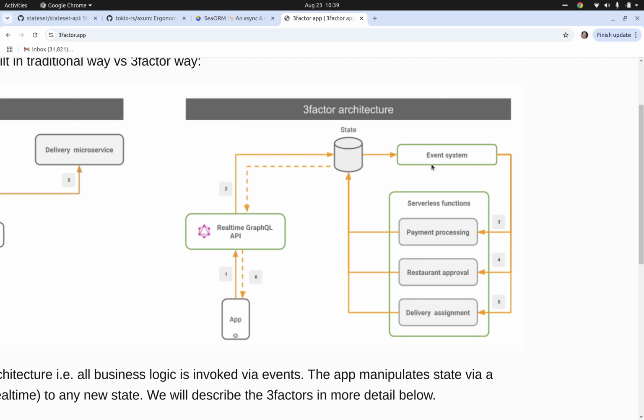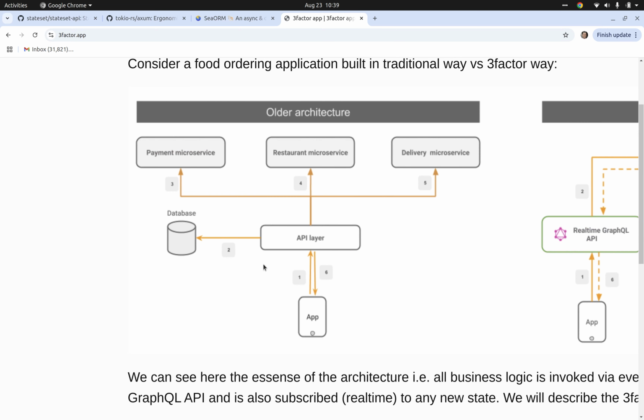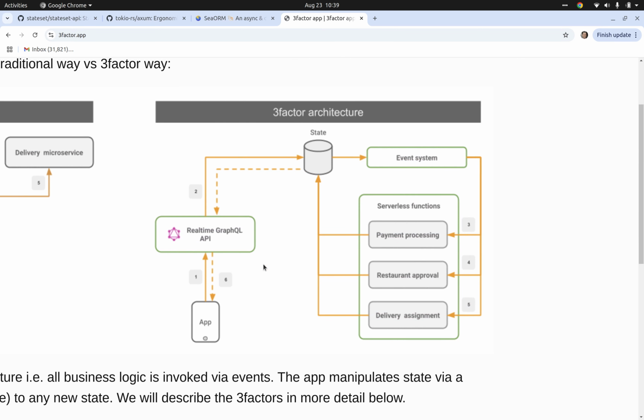Then this gets an event that triggers different workflows, and these workflows sit on Temporal to make the state changes that we write back, and that's streamed to the front end. So this is how the architecture works for a number of our different applications that we've built. This is our older architecture, and we're going to be keeping this three-factor architecture.